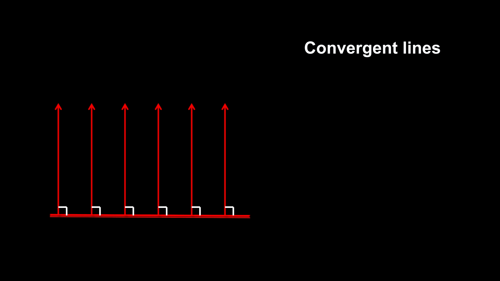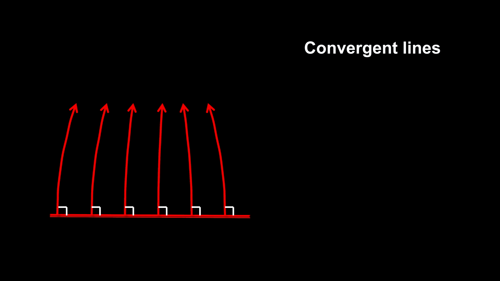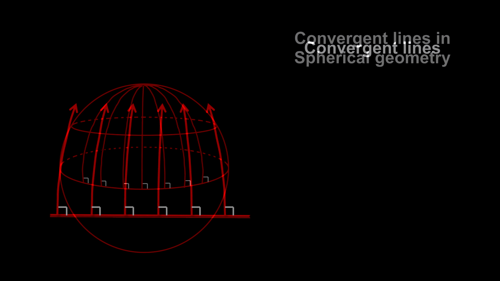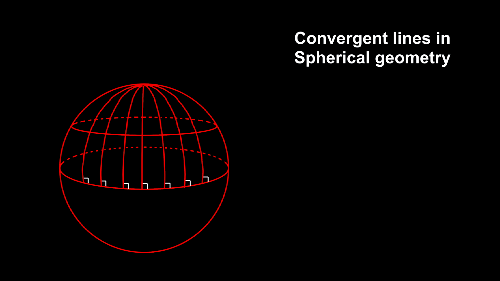Another possibility for a different geometry supposes that the parallel geodesic lines are converging and will eventually meet. It's as if space were being compressed between the lines, and the further up the lines you go, the more the space is compressed. The best example of this is the surface of a sphere, like the Earth itself.